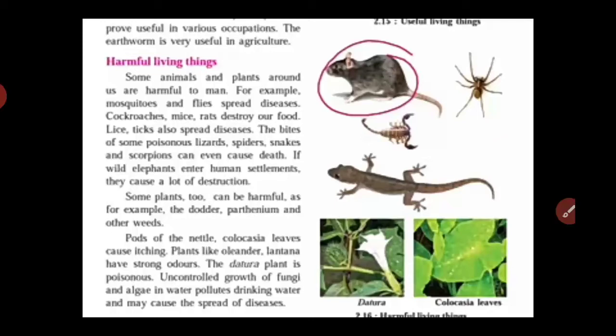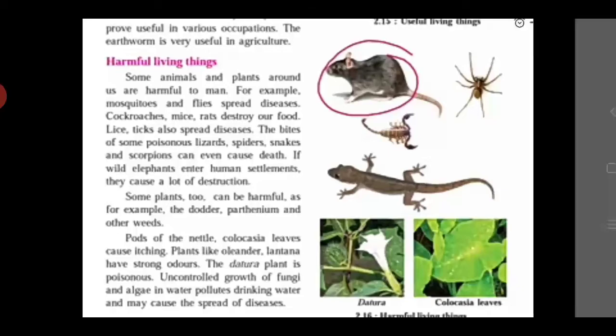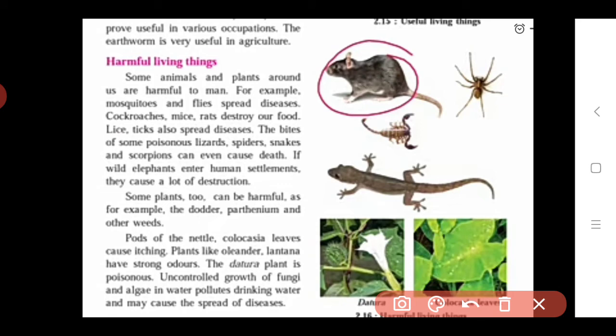These animals destroy our food, which means they eat the food and spoil it. Here we see mice, rats, some spiders, cockroaches, and some lizards. These animals are very harmful to us because they spoil or destroy our food in the kitchen.